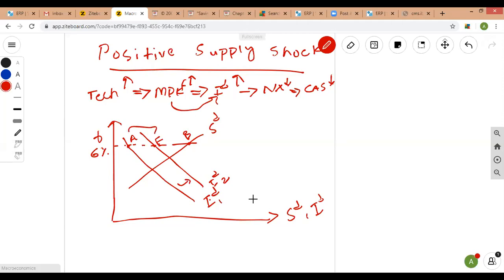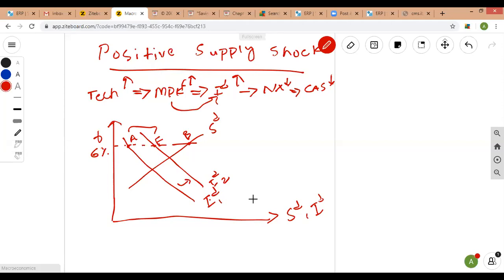Now, after the technological change, this is a positive supply shock, which is causing businesses and firms to invest more to produce more output. And when investment is going up, ultimately investment is causing a decline in net lending, and the current account surplus also falls.